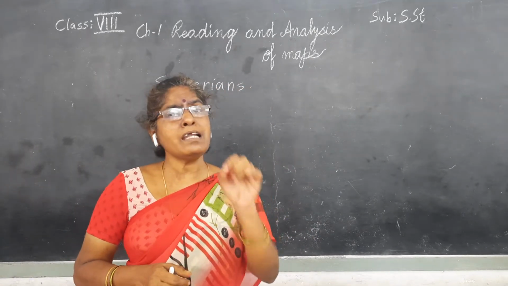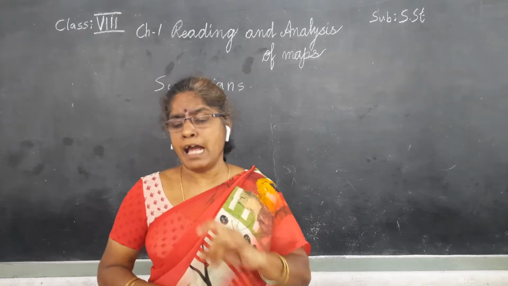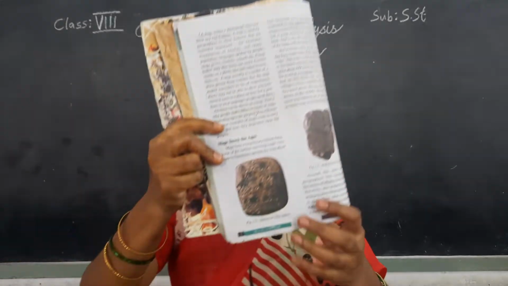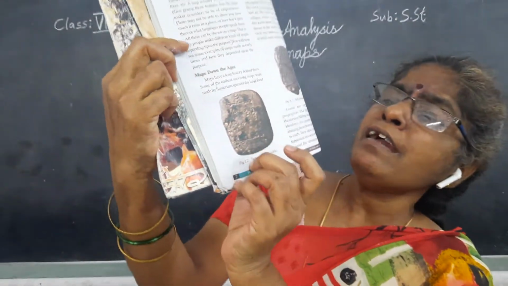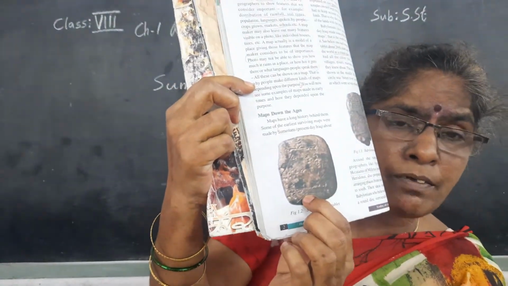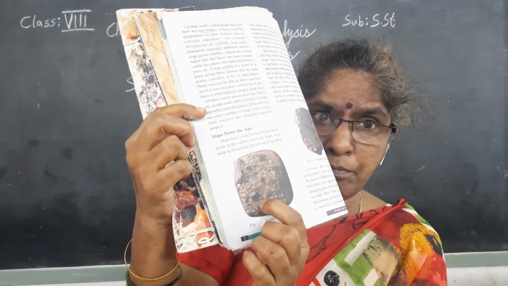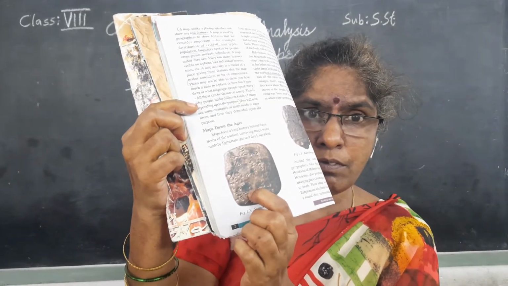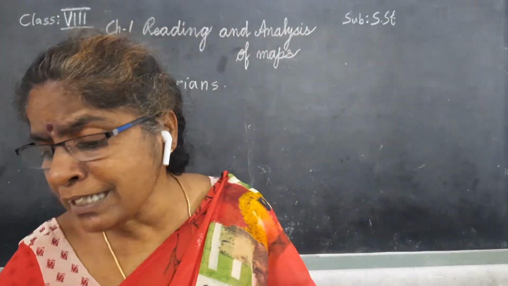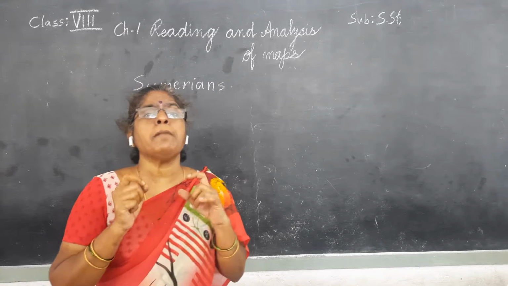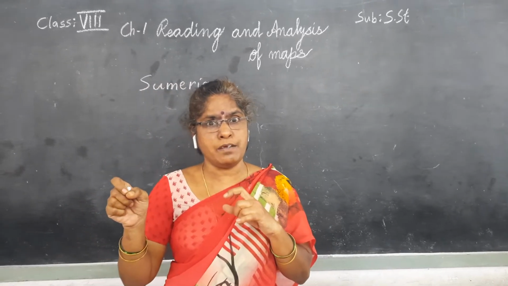So these were imprinted on clay tablets. The temple lands were imprinted on clay tablets. In this way, they imprinted. Understand? These maps showed only the temple records.